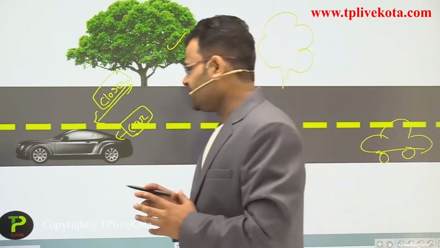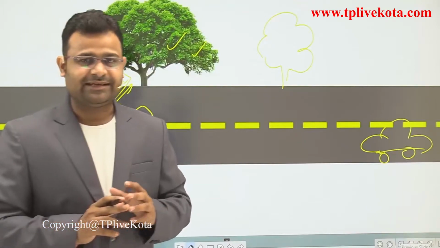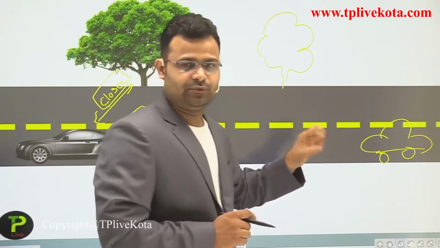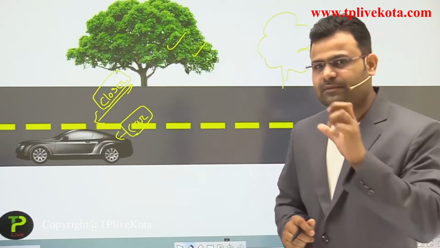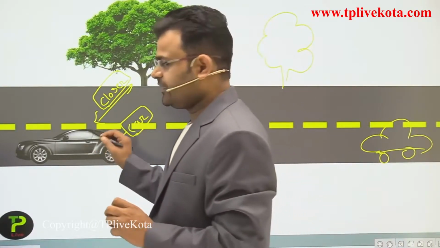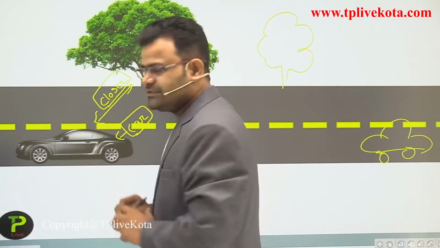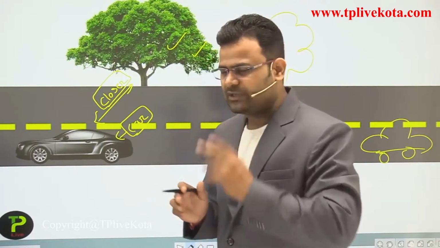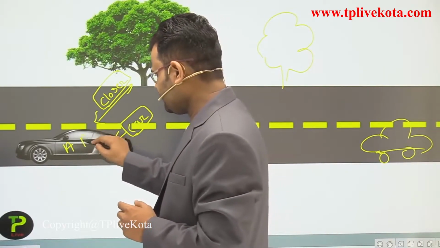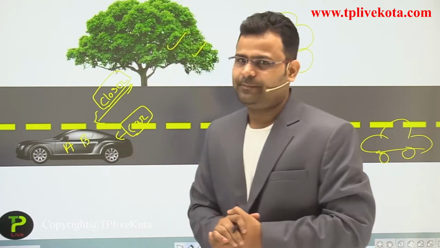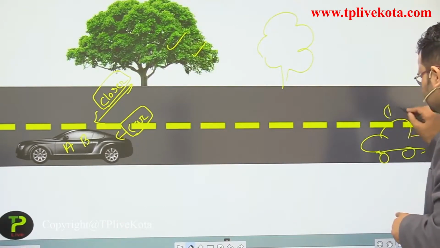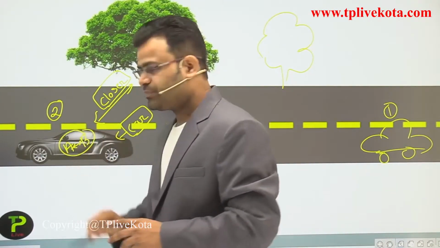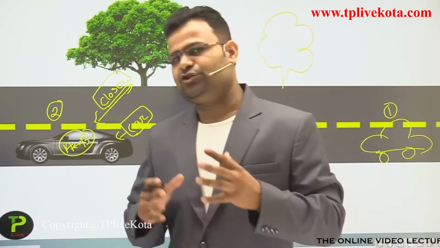In the previous slide, if a person is standing outside the car, then he says the car is in motion. But dear students, suppose two persons are sitting in the car, first one is A, second one is B. Whether the car is at the first position or the last position, the position of A and B does not change.